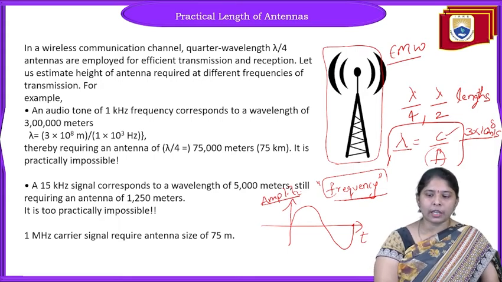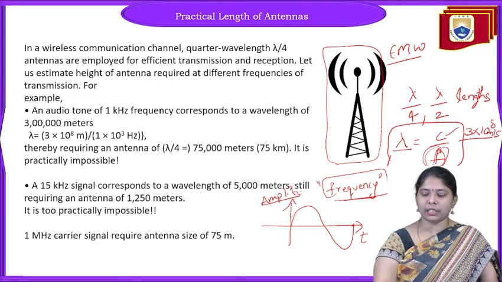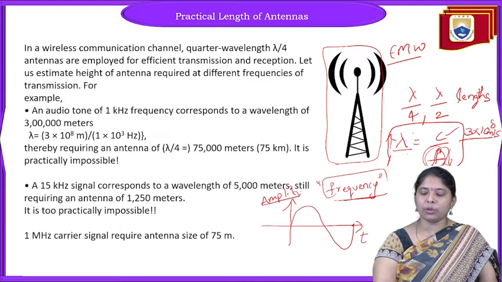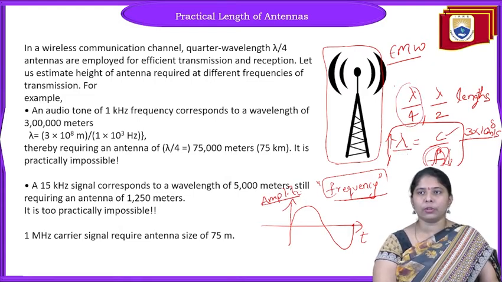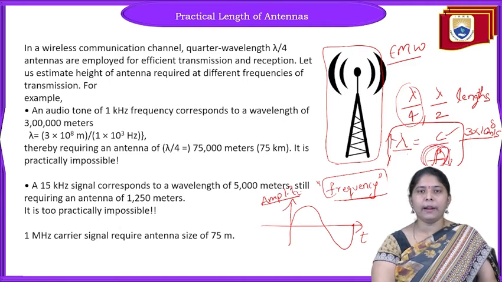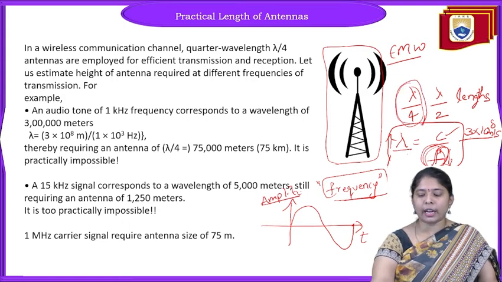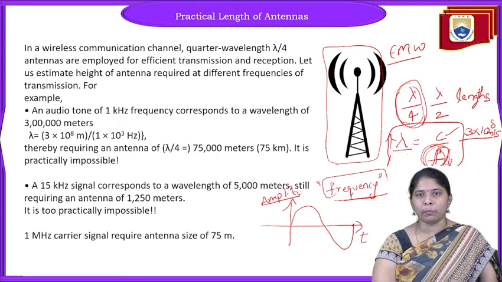If we transmit the low frequency signal as it is, the frequency is low. If frequency is low, lambda is more. If lambda is more, lambda by 4 will be more, so the antenna length will be more. If we directly transmit the low frequency message signal, we need very high antennas, which is practically impossible.